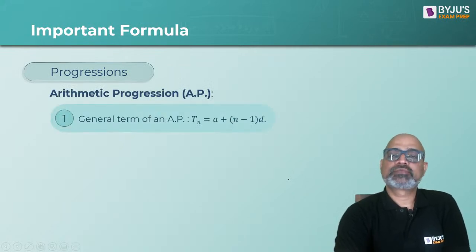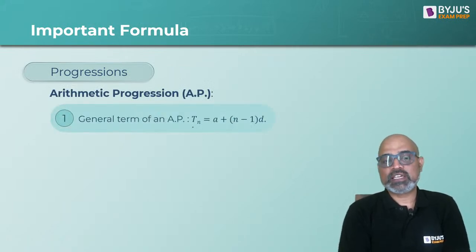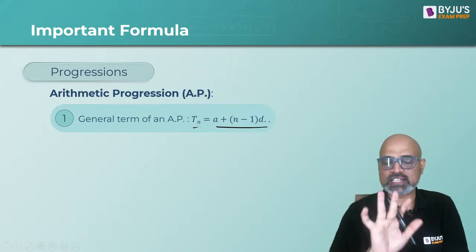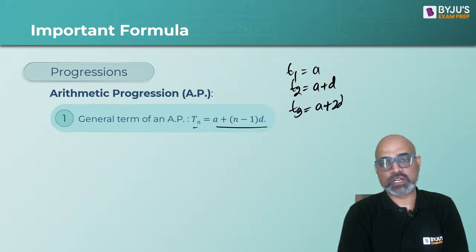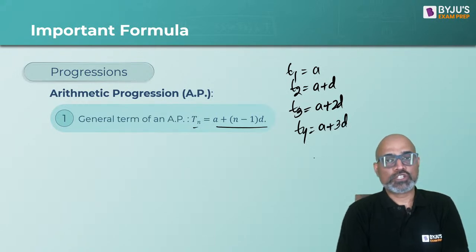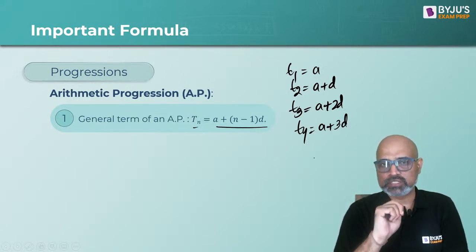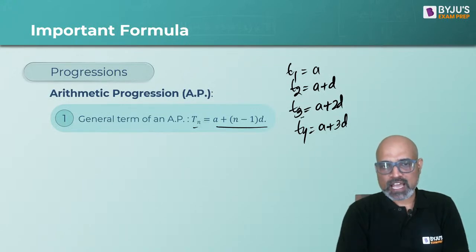Arithmetic progression. The general term of an AP is given as Tn is equal to a plus n minus 1 into d. So let's understand this. First term is given as a, second term is given as a plus d, third term is given as a plus 2d, fourth term is given as a plus 3d. Do you see a pattern in the numbers written? If we have written 3 here, there is 2d here. If we have written 4 here, there is a 3 here.